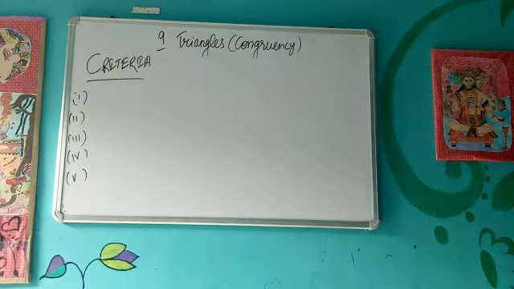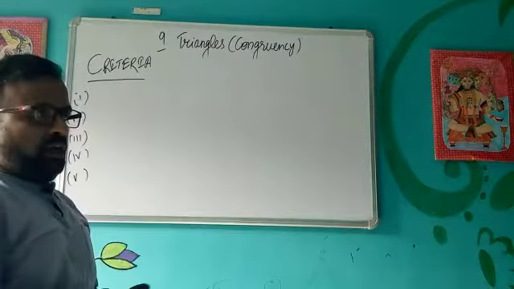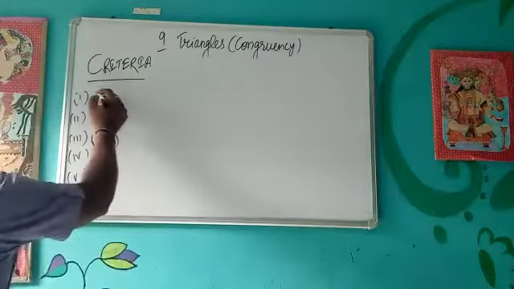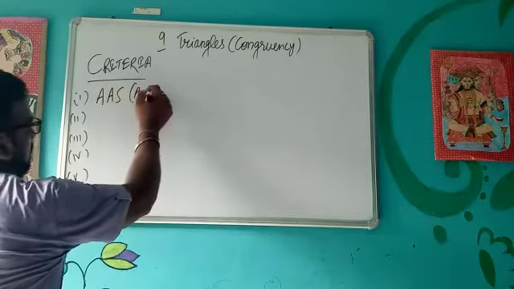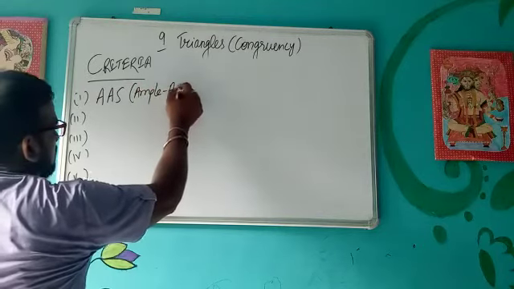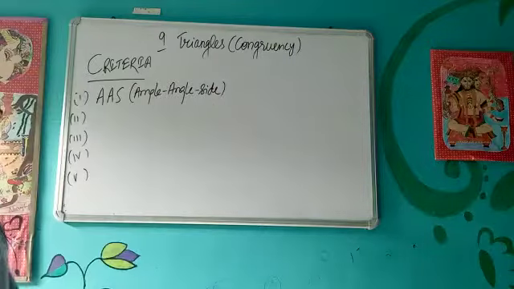So there are in all 5 criteria of congruency. Let's start with the first name, angle side, AS. A stands for angle every time and S stands for side every time.